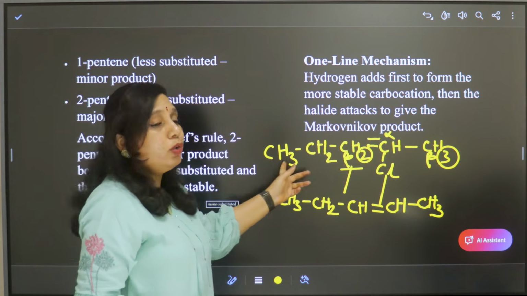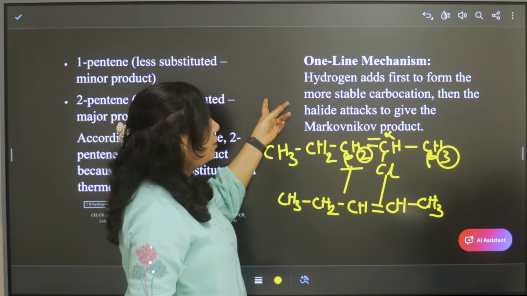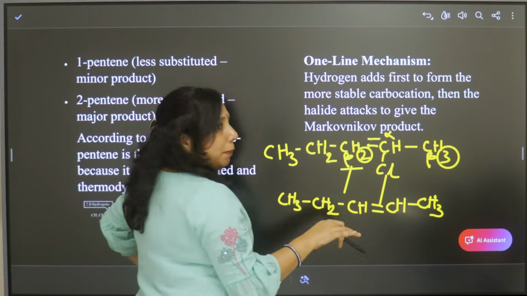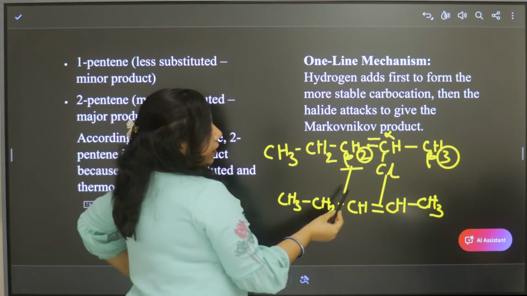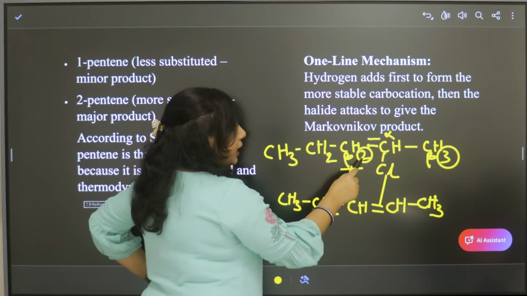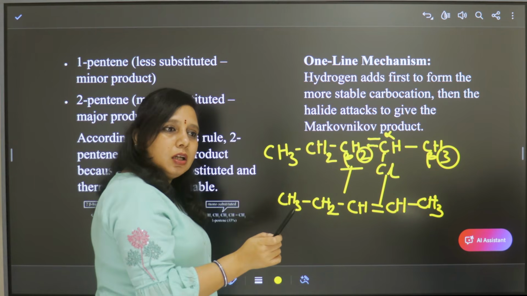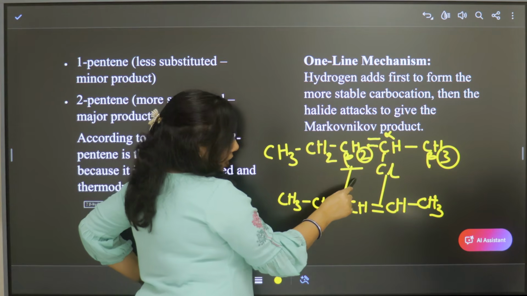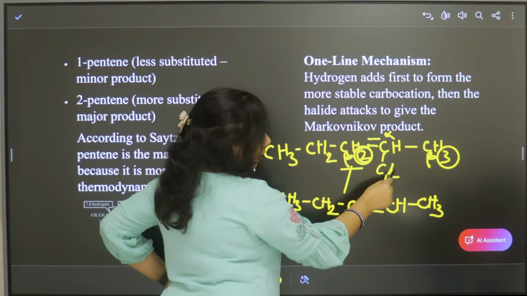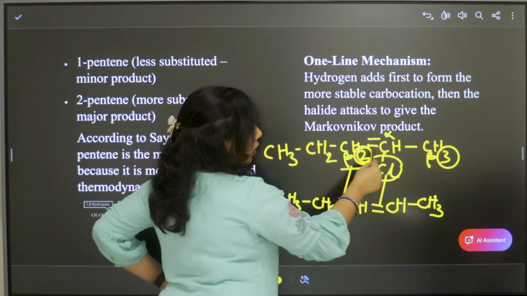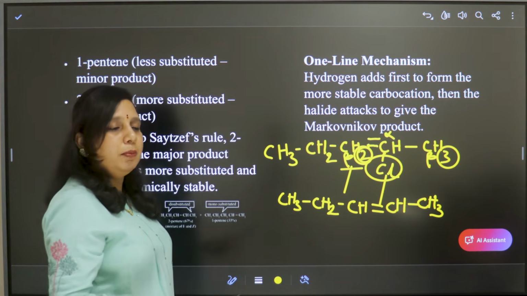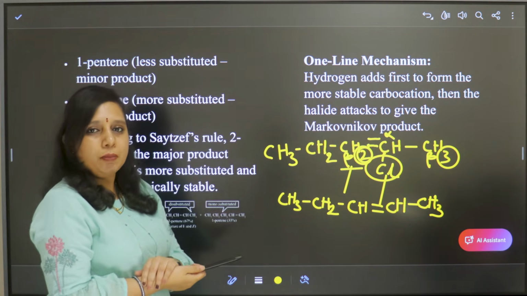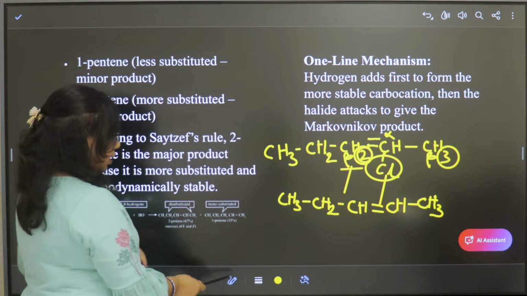So you have to remember that hydrogen adds first to the more stable carbocation. To remember this, you can remember it as beta carbon with less hydrogens undergoes elimination. So removal of 1 proton from here and the adjacent atom is eliminated with the halogen atom. That is how 2-pentene is formed. Right? So the next,